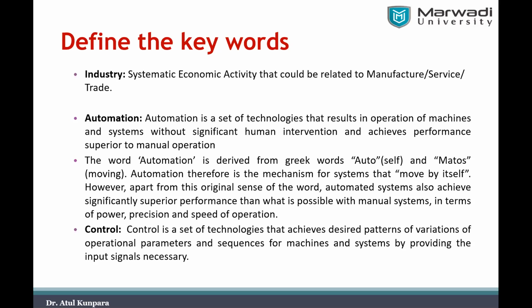I hope that you have understood properly what these three keywords we are using in industrial automation are, and what the role of each of these three keywords is: industry, automation, and control. Industry is the place or the plant where we want to apply the automation. It is a manufacturing plant most of the time, and automation is a set of technology which is going to apply some control in such a way that your plant operation can be automated, or self-operated, without need of any manpower.